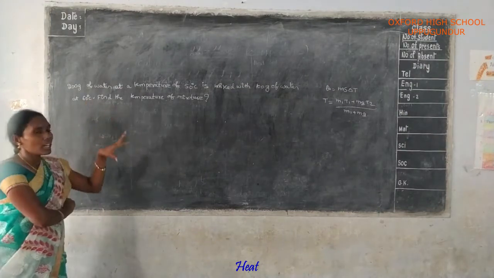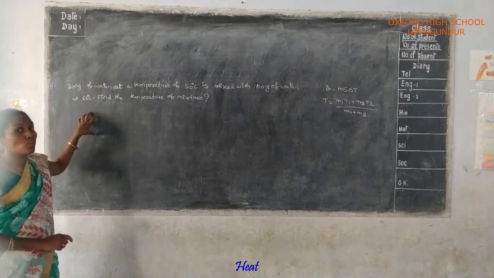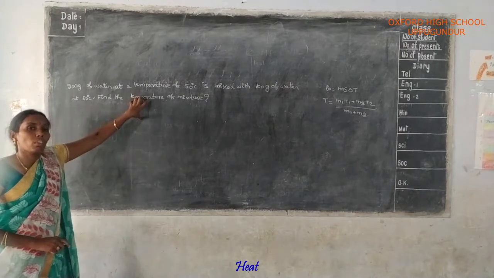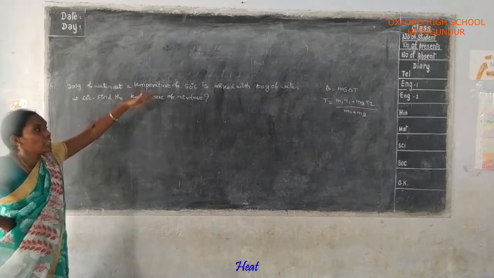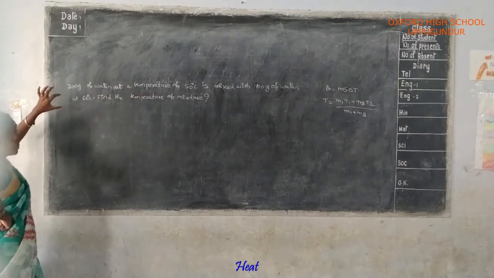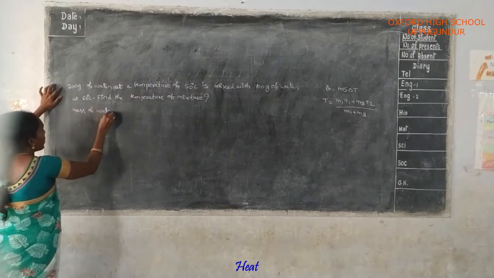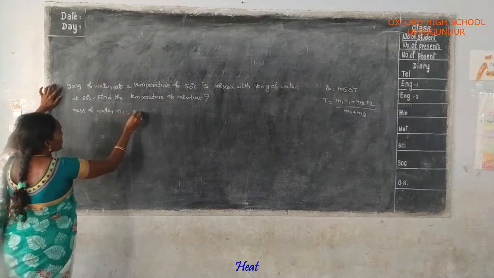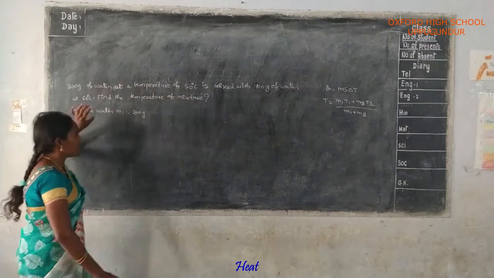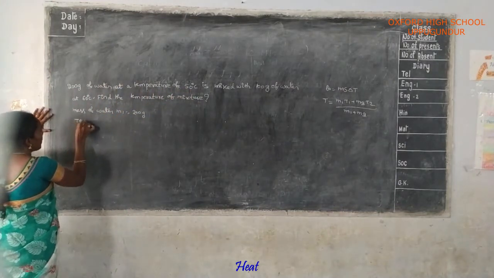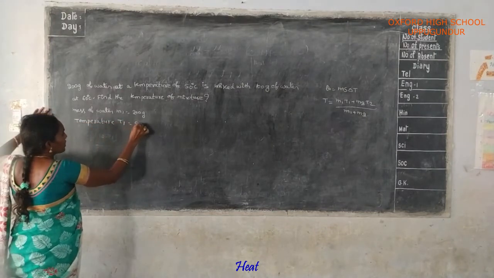Here two masses are given and two temperatures are given. First we have to write what values are given in the problem. Now listen carefully. See, first, two masses are given. Mass of water m1 is equal to 200 grams. And next, this water is at a temperature of 50 degrees centigrade, that means two temperatures are given in this problem. Temperature T1 is equal to 50 degrees centigrade.